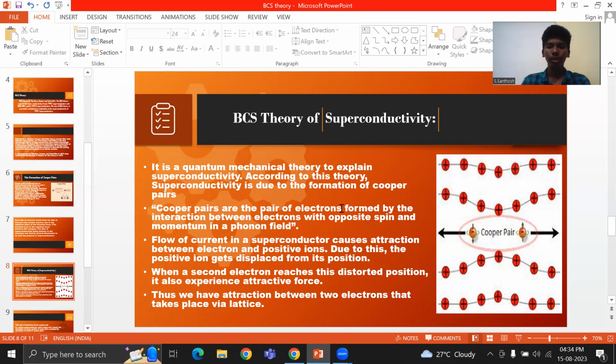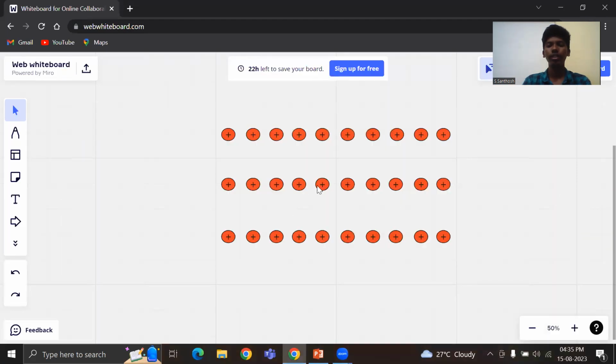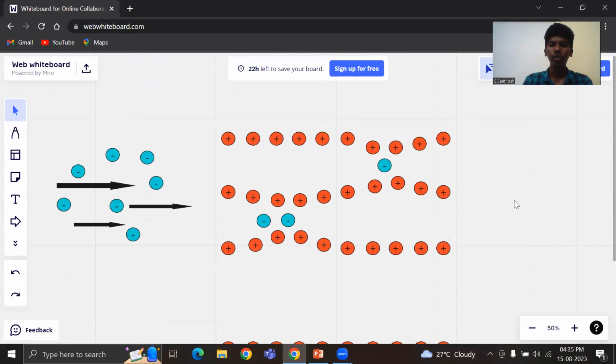Cooper pairs are pairs of electrons with opposite spin and momentum, formed by interaction in the phonon field. This is the phonon field we are seeing, and when electrons move through it, the positive ions are displaced from their lattice positions and attracted towards the electrons.